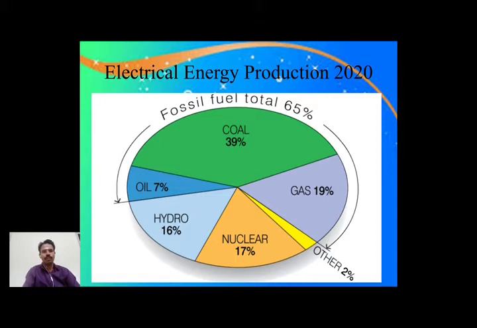India is very low compared to other countries. We are very familiar with coal-based and hydroelectric power production, but we are at a very beginning stage in nuclear power production.